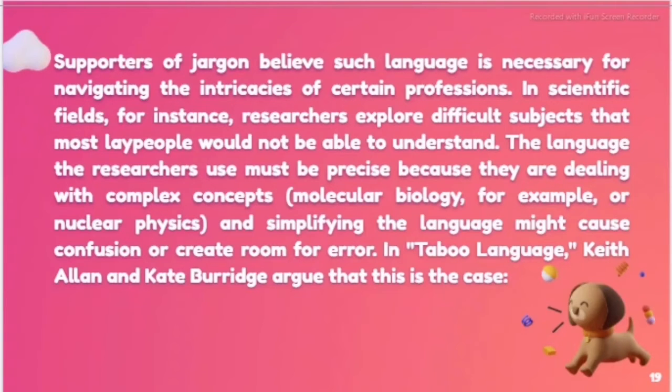Supporters of jargon believe such language is necessary for navigating the intricacies of certain professions. In scientific fields, for instance, researchers explore difficult subjects that most lay people would not be able to understand. The language the researchers use must be precise because they are dealing with complex concepts. Molecular biology, for example, or nuclear physics. And simplifying the language might cause confusion or create room for error. In Taboo Language, Keith Allan and Kate Burridge argued that this is the case.